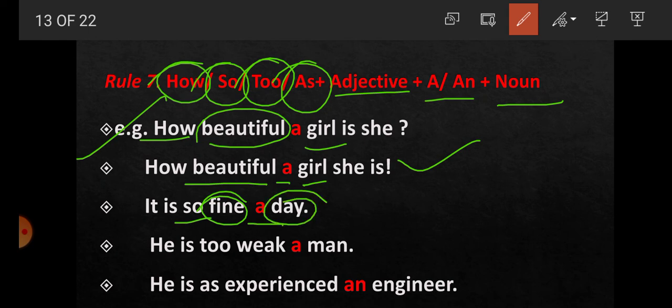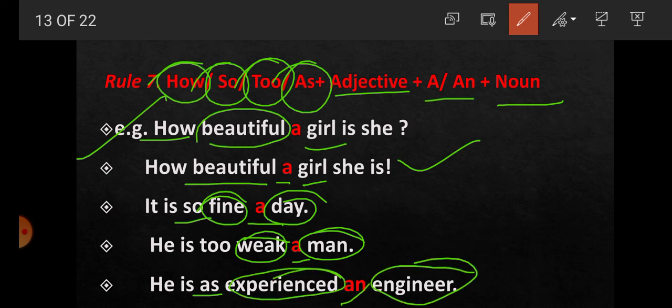Fourth example, he is too weak a man. The word too, and then weak is an adjective, a article, and man is a noun. Last example, he is as experienced an engineer. Here, students, the word as plus adjective experienced, then article an, and then noun engineer. So we get here, students, that the words like how, so, too, as are followed by adjective plus article an, then noun.